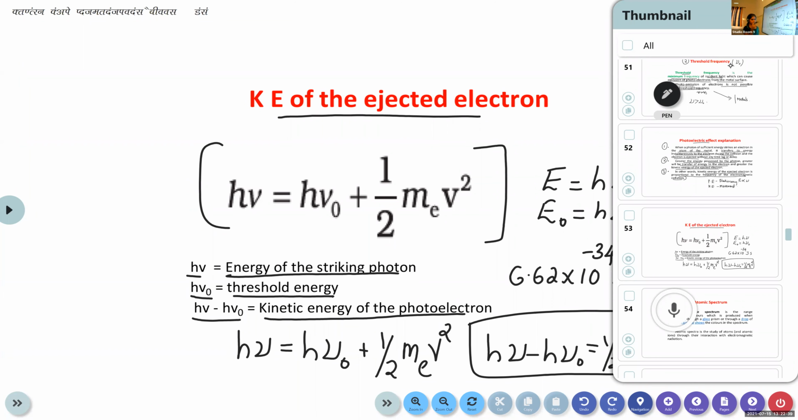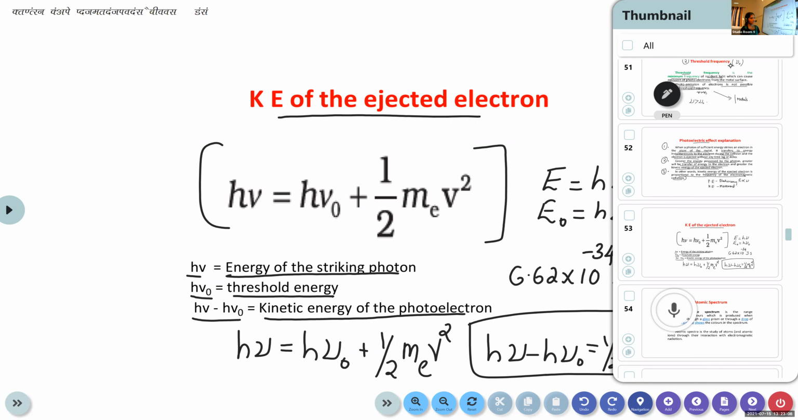Anjana, can you tell me the equation to find out the kinetic energy of the ejected electron? h nu is equal to h nu 0 plus 1/2 m v squared. When asking for the kinetic energy of the ejected electron, you can use the second equation. Half m v squared is equal to h nu minus h nu 0. That means the difference between the energy of the striking photon and the threshold energy.